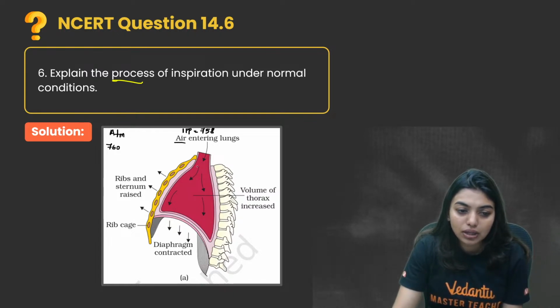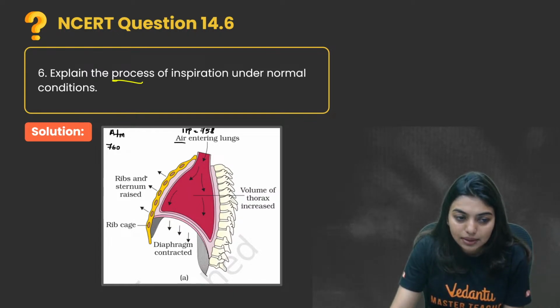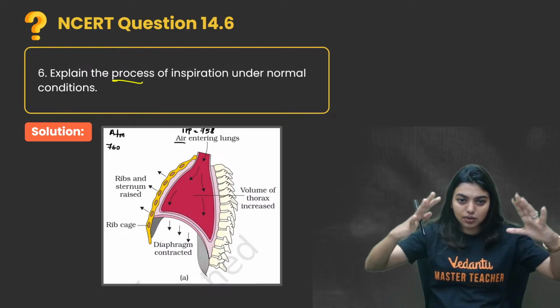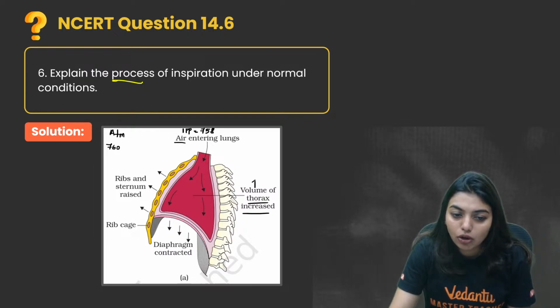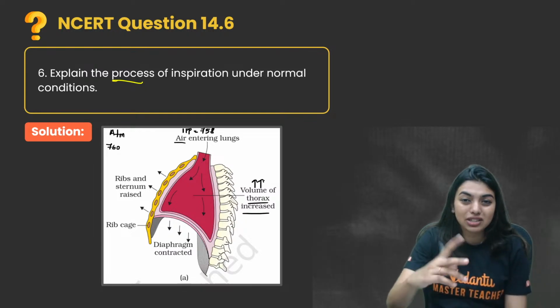Okay, ma'am, understood. Air went inside. Now what has happened? Can you see the rib and sternum got raised from the sides? At the same time, the volume of the thorax has increased. So whenever a pressure drop happens, volume will automatically increase because they are inversely proportional.